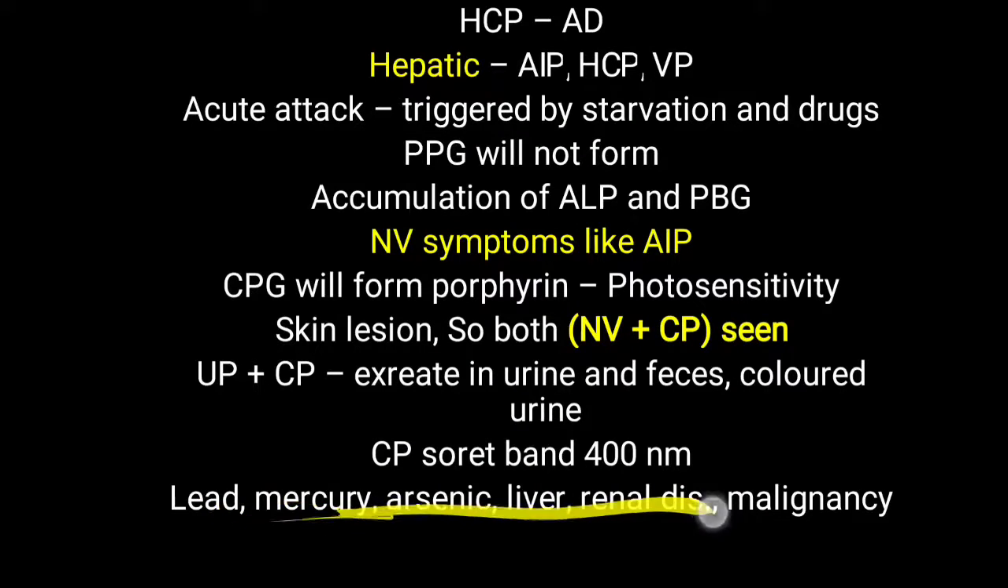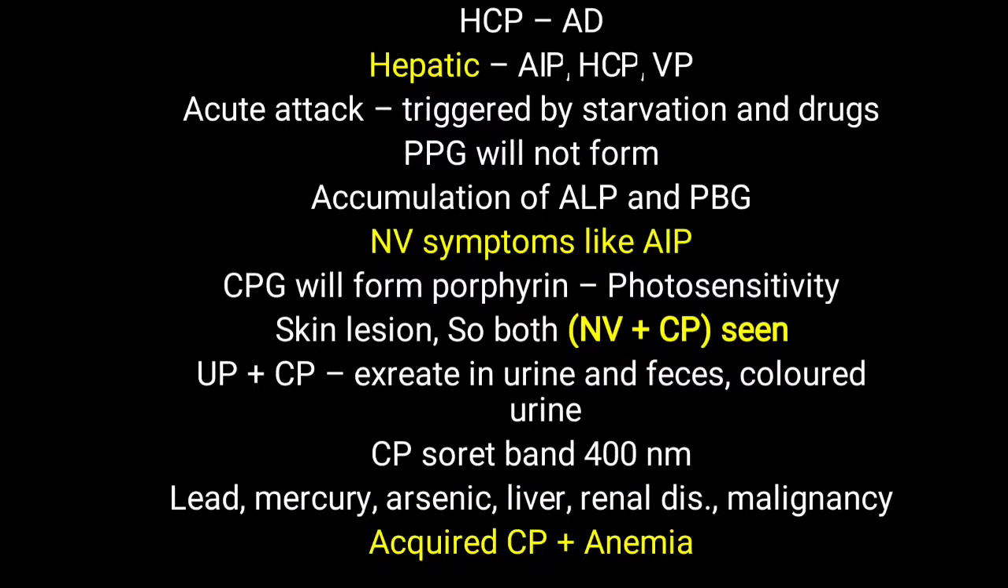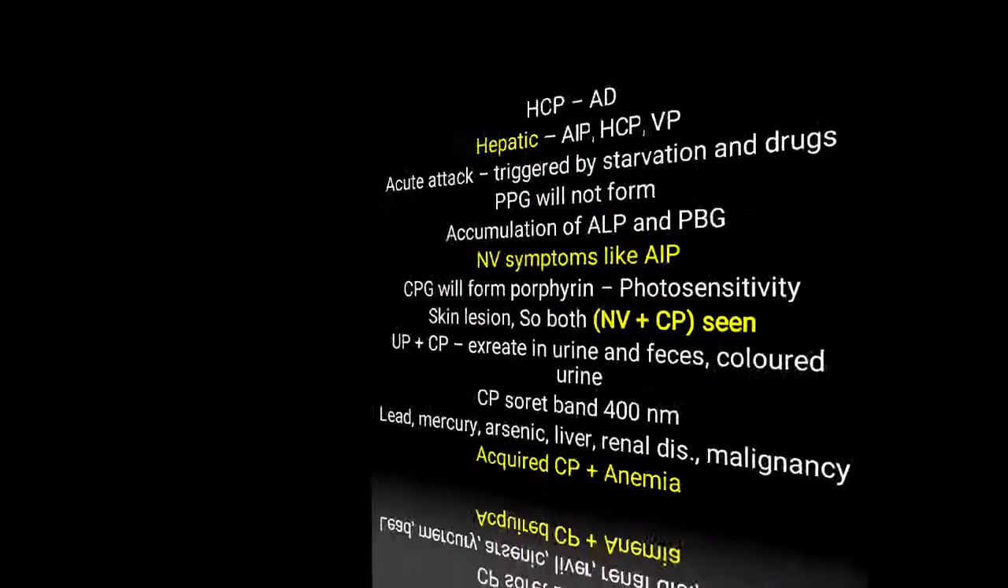Further, sometimes an acquired condition can lead to deficiency or decreased activity of the enzyme CpG oxidase. So particularly lead, mercury, arsenic, sometimes liver disease and renal disease, and some cases of malignancy, show decreased enzyme activity, and that can lead to acquired coproporphyria. So the picture is just similar, and the main difference between hereditary coproporphyria and acquired coproporphyria is that anemia is commonly seen in acquired coproporphyria, but generally anemia is not correlated with hereditary coproporphyria. So that main difference you have to keep in mind.